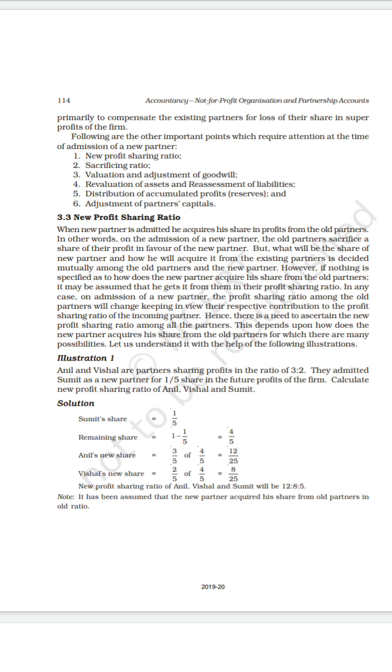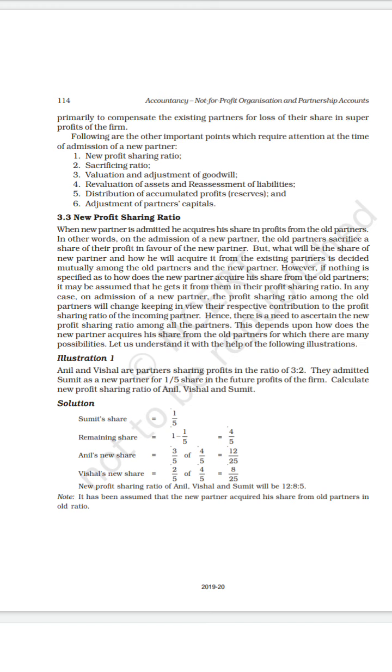See the denominator. For Anil the denominator is 25, for Vishal also 25, but for Sumit 1 by 5. So we have to convert the denominator to 25. We have to multiply by 5 in numerator and denominator, in order to bring the denominator to 25, the equal share.